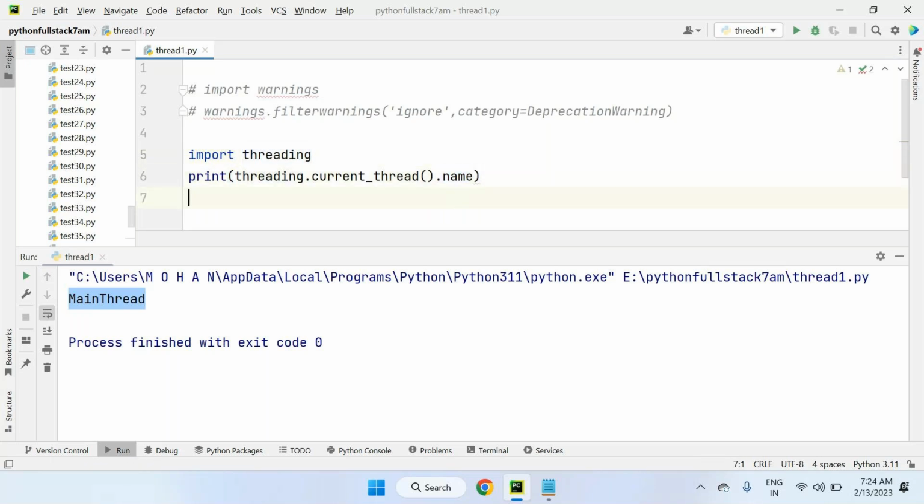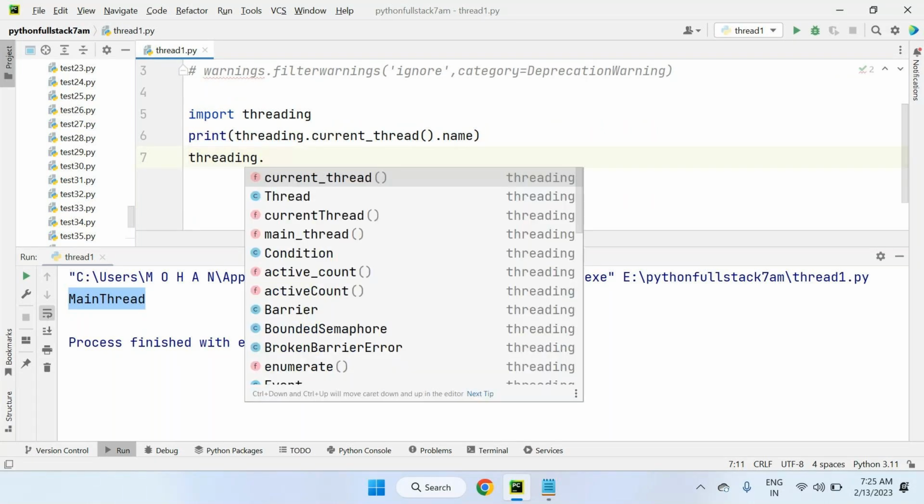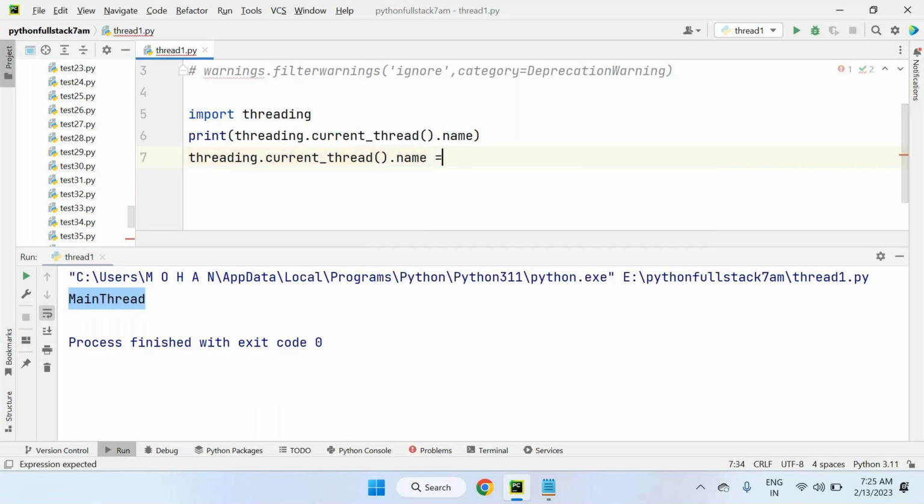Can we change the name of the thread? Like instead of main thread, I can go for any other name. Yes. How we can change it: threading dot the module name, dot current thread is a method name. Then name equals to what we have to use. In the older version we have a method called setName. For example, I'm taking sample thread as the name. So I'm changing the name of the thread from main thread to sample thread. For changing the name, we use an older method called setName.